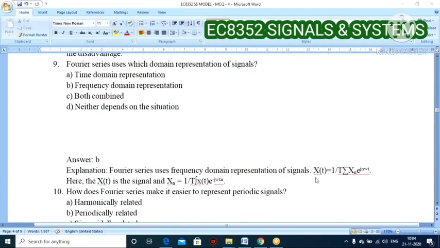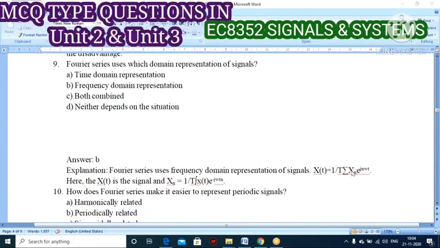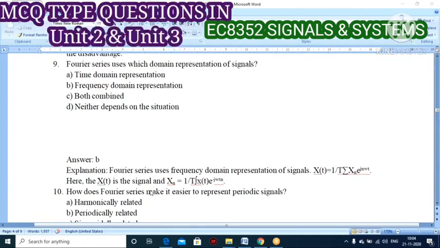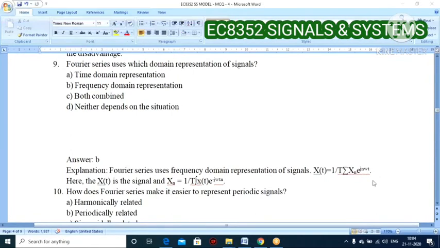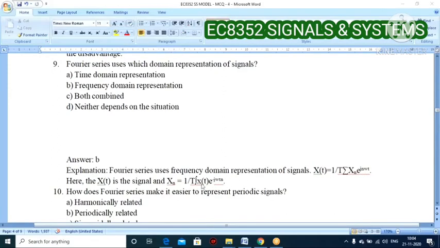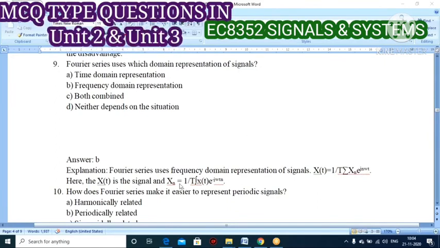So the formula will be x of t equals 1 by T summation x of n e to the power of j omega n t. Here x of t is the signal and x of n is 1 by T integral of x of t e to the power of minus j omega n t. This is the definition to find x of t as well as x of n.